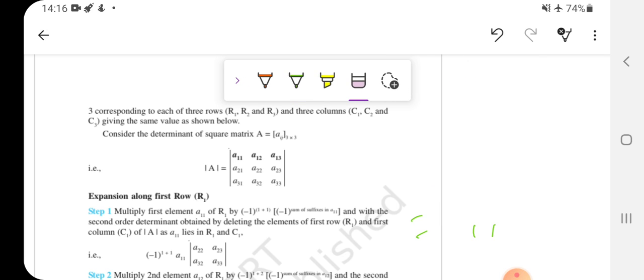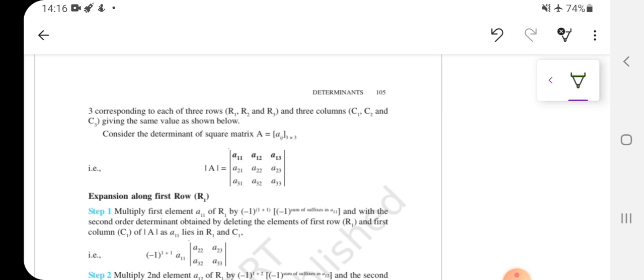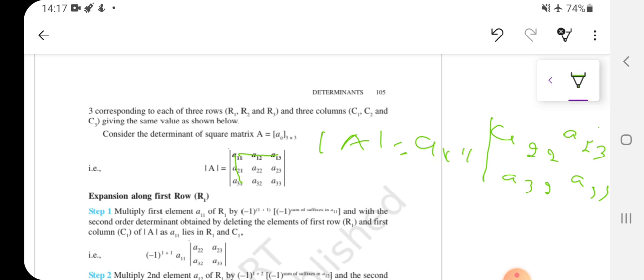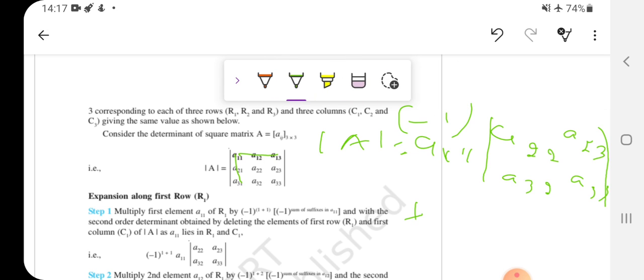So let me firstly clear it and write it on top. See now, determinant of A will be the first element A11. Now delete that row and column, right? Whatever 2 cross 2 matrix you obtain, write the determinant of that matrix, A22, A23, A32, A33. Clear? So this will be our first term, plus. Now the second element of the row, right? First thing, you have to multiply with minus 1 power the base index. Let me write it clearly.